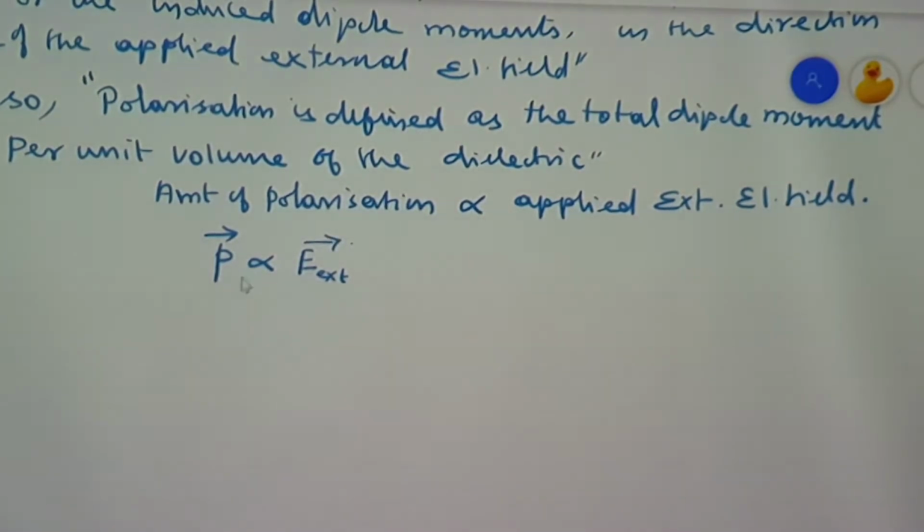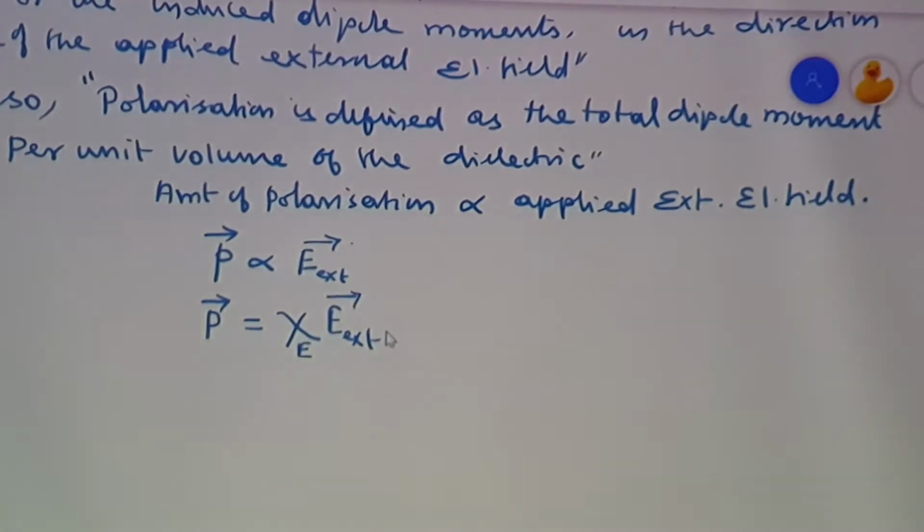When removing this proportionality, I can write P vector is equal to a constant, represented by the symbol chi of E, multiplied by E external.